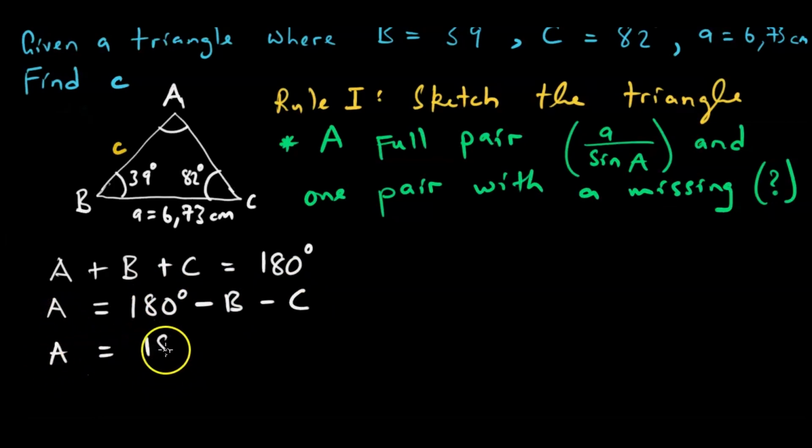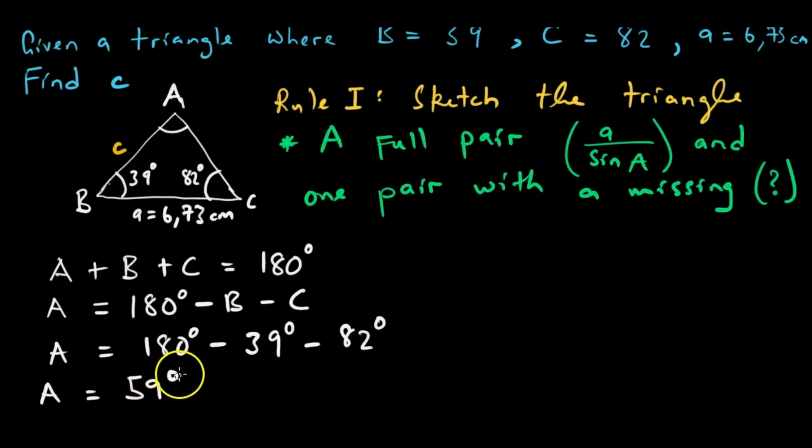So A is equal to 180 degrees minus B, which is 39 degrees, minus C, which is 82 degrees. Using the calculator, 180 minus 39 minus 82 gives 59. So A is equal to 59 degrees.